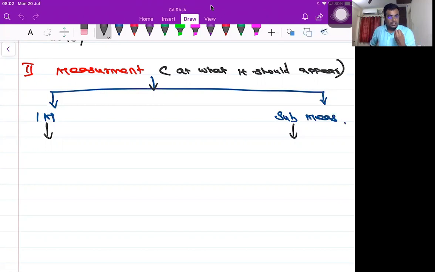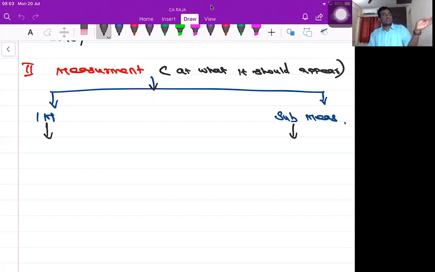See, I have purchased certain finished goods. I'm keeping them in my showroom for the purpose of sale. Take a case, two-wheeler, the automobile industry. I simply go to the Honda manufacturer and purchase the scooty, that is nothing but the Activa vehicle. Say for example, I purchased these finished goods on 1st October 2019. At that particular day, at what value it should appear in my financial statement is called initial measurement.